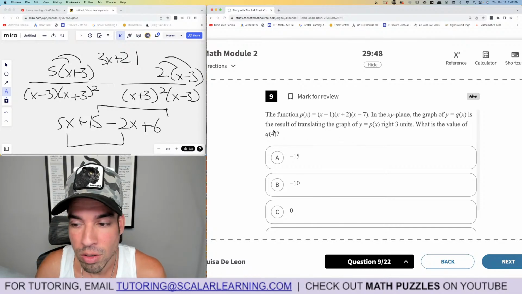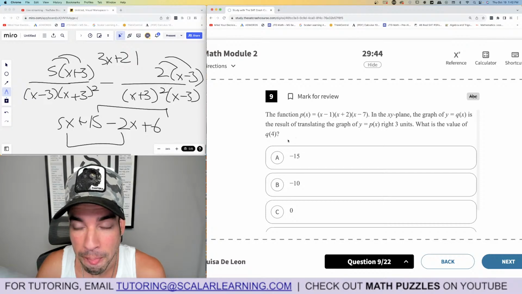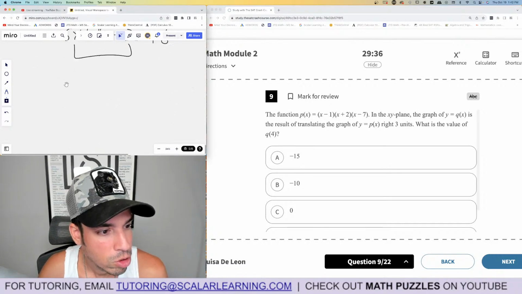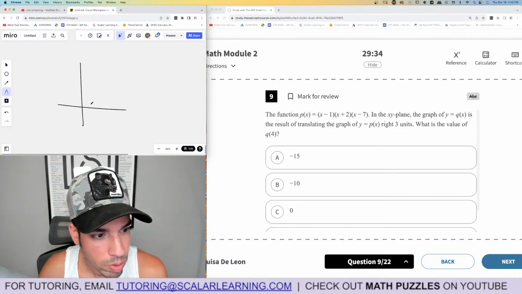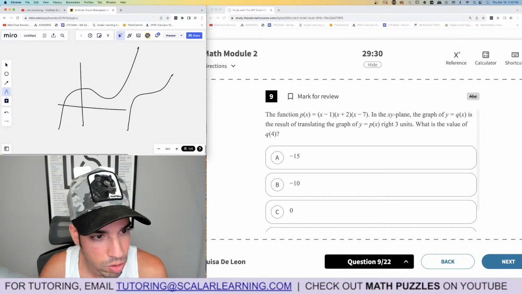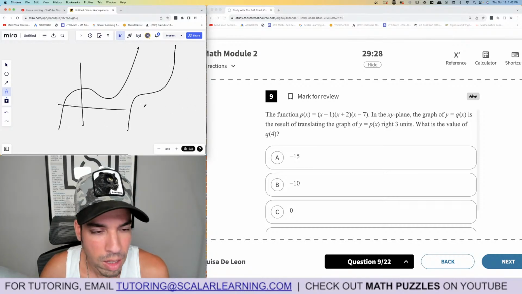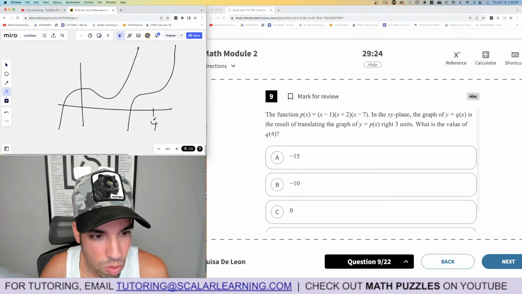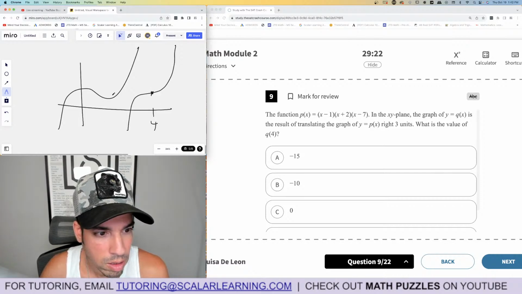What you have to do here is, if this is translated 3 units to the right, if you're plugging in 4, hold on, let me just think about this for a second. I'm trying to see if I can shortcut it. So we have a function, and then you're translating it 3 units to the right, and then they want Q of 4.